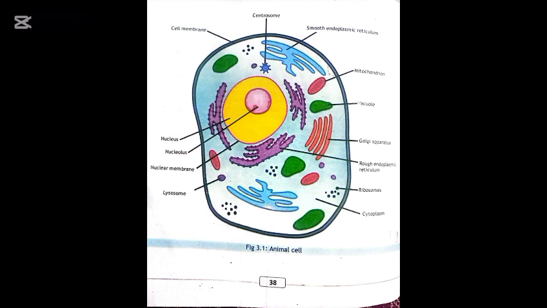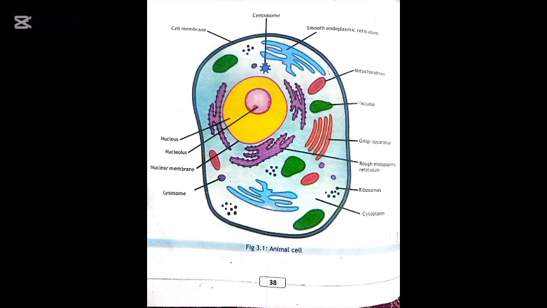The next organelle is cytoplasm. Inside the membrane is a jelly-like material called cytoplasm. All these organelles remain suspended in the cytoplasm. It is the place where many chemical reactions take place. The third one is the nucleus. The nucleus is the control center of the cell. Just as the school principal controls the whole school, the nucleus controls all the activities of the cell. It also contains hereditary material like DNA and RNA. The next part is the nucleolus. Inside the nucleus is a dark region called the nucleolus. It helps in the formation of ribosomes.